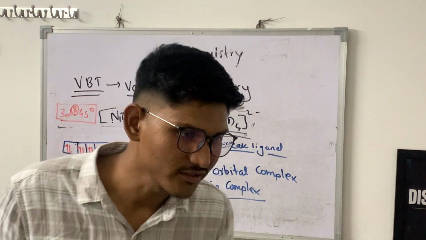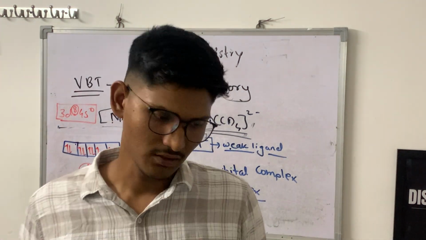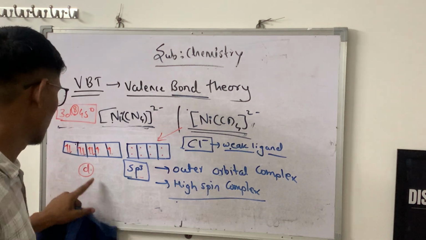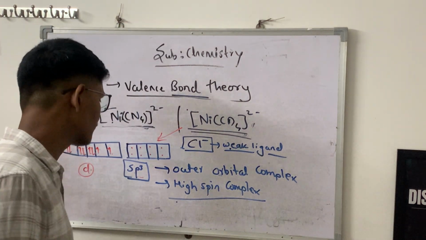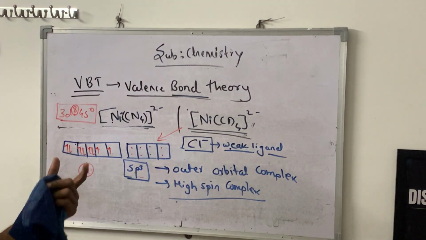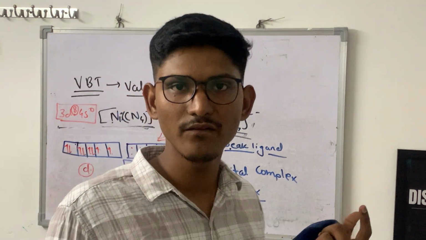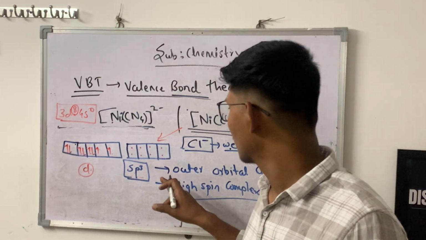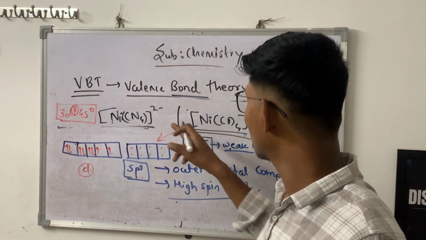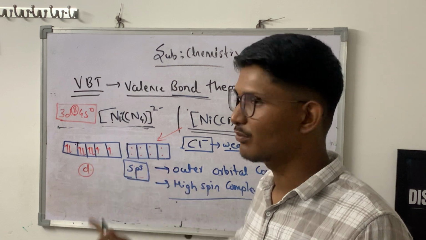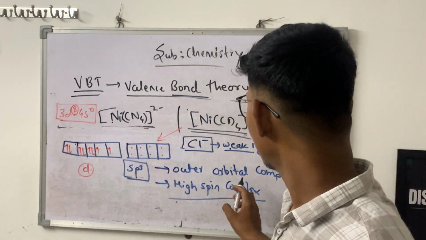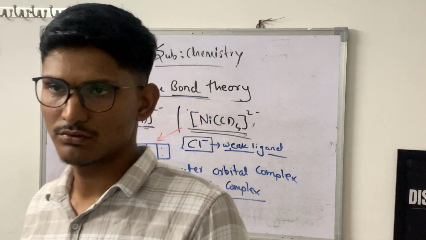So these are the 2 examples I have taken here. Basically only for showing that because of the ligand field there is a pairing of electrons in the previous case, and here there is not any kind of pairing. This is because of the type of ligand we use.